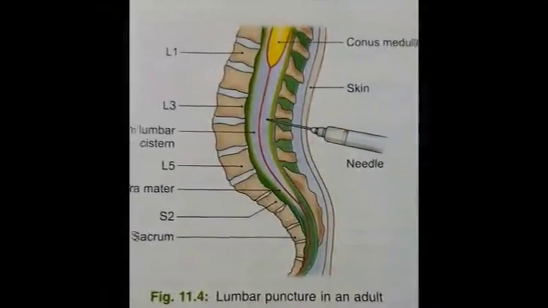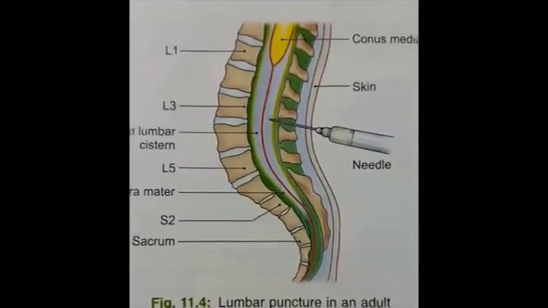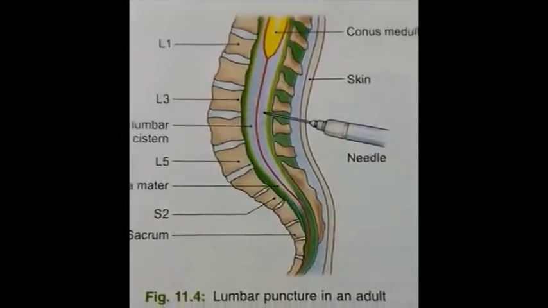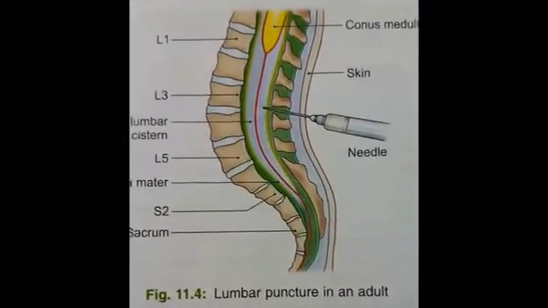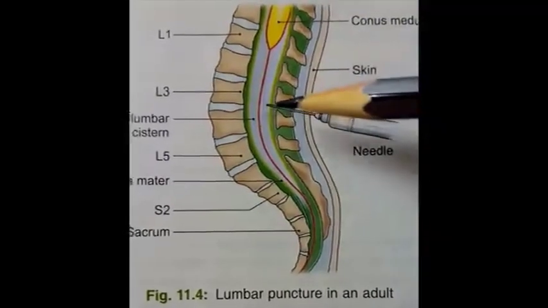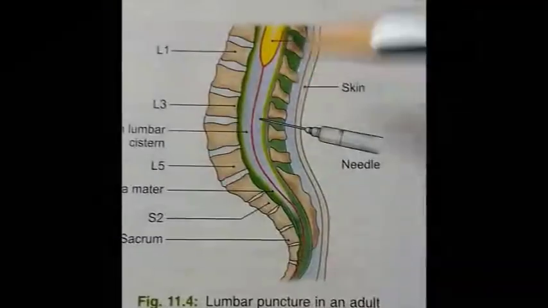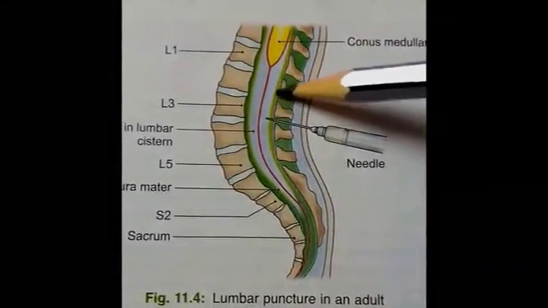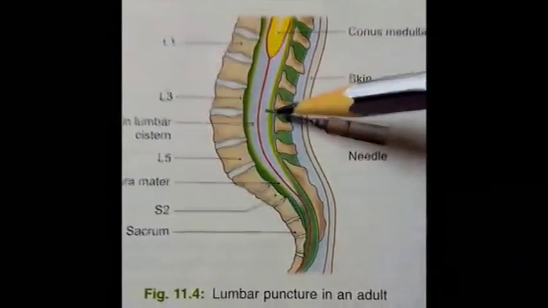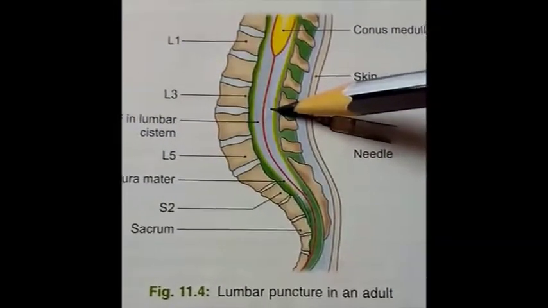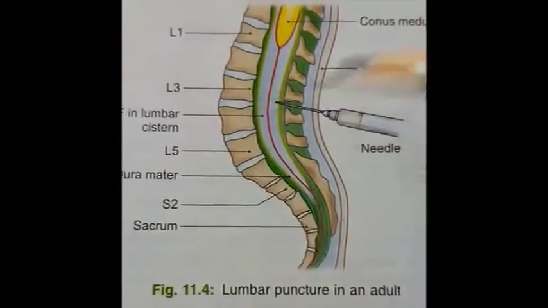Lumbar epidural. This procedure is the same as that of the lumbar puncture, but the difference is that in lumbar epidural, the needle is inserted up to the epidural space. Epidural space is the space present between dura mater and the vertebral canal. So in this case, the needle is inserted up to this space, and this space is utilized for giving anesthesia.